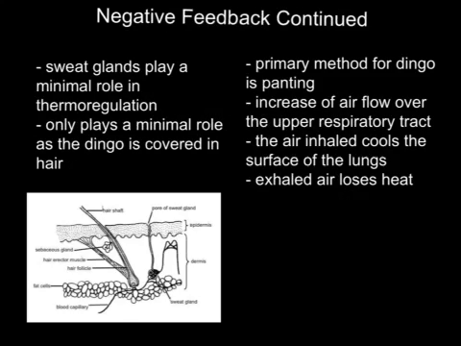Sweat glands, which are located in the ears and paws of the dingoes, only play a minimal role in the thermoregulation of the dingo. The evaporation of liquid from the skin surface gives a cooling effect. However, because the dingo is covered in fur, sweating is a very minimal part of the animal's thermoregulation. The primary method for a dingo to cool is through panting.